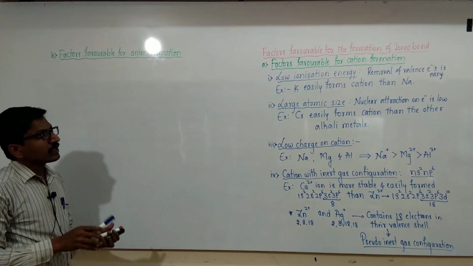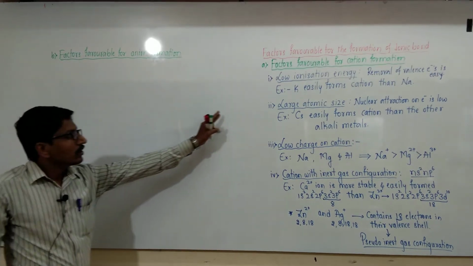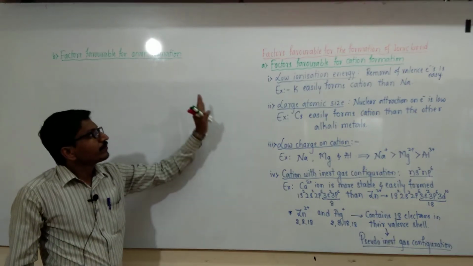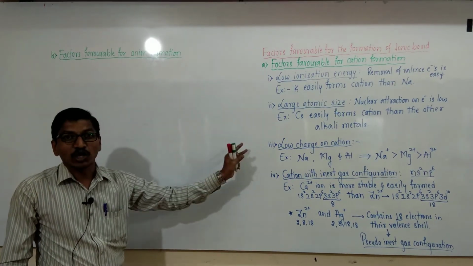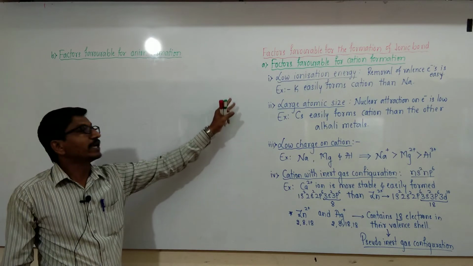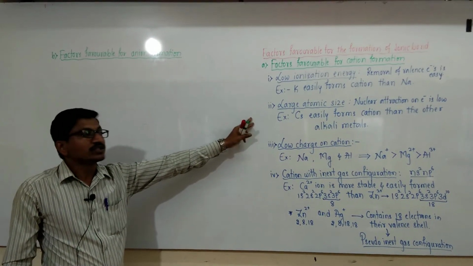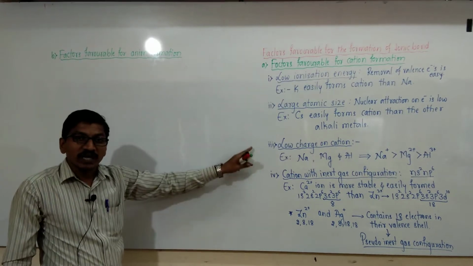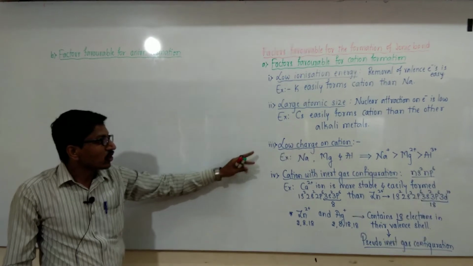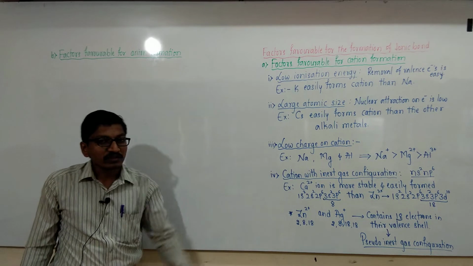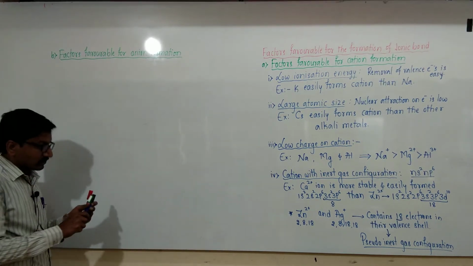Here we studied the factors favorable for cations. Cation formation mainly depends on these 4 points. First one is low ionization energy, large atomic size, low charge on cation, then cation with inert gas configuration.